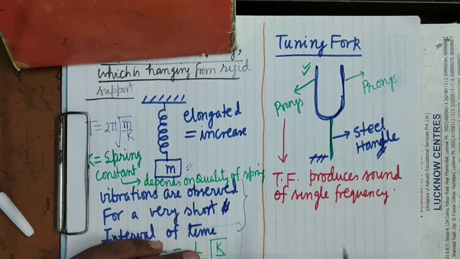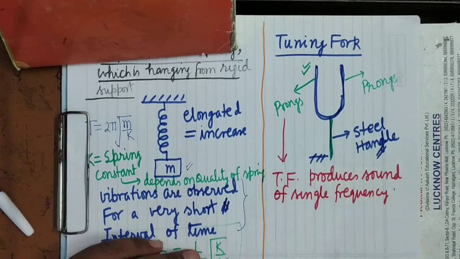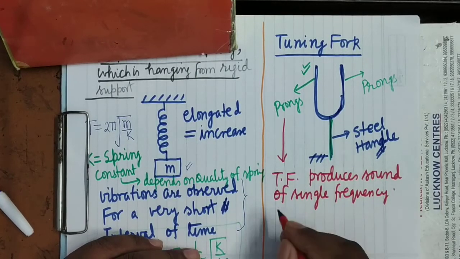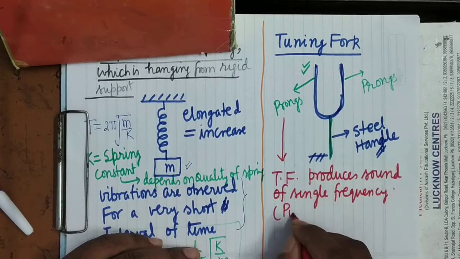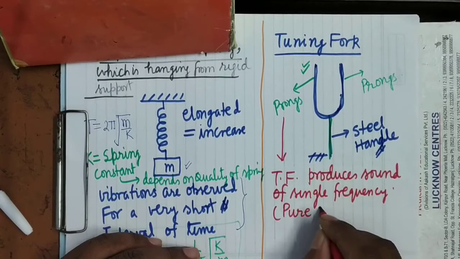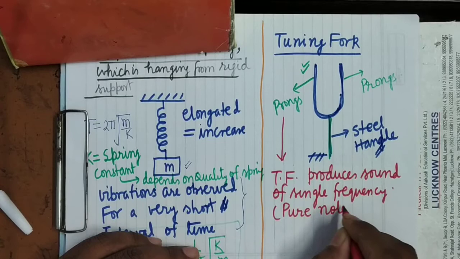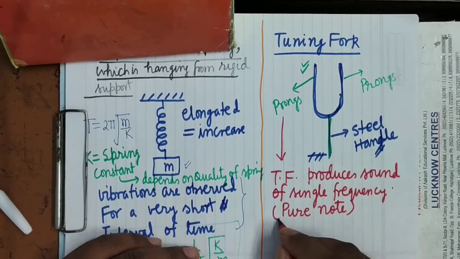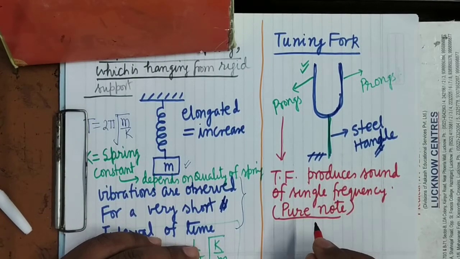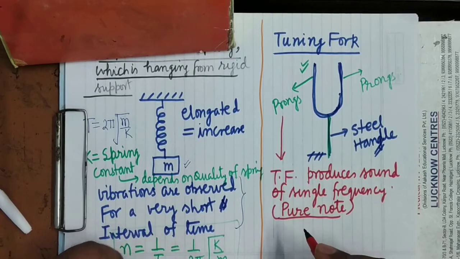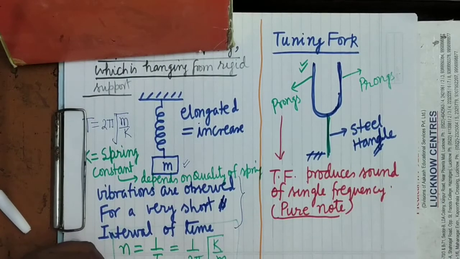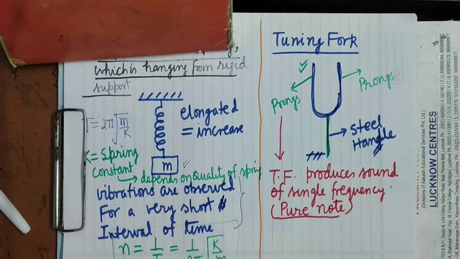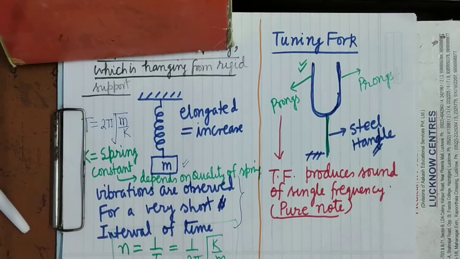It is only the tuning fork which produces sound of single frequency, which we say means a pure note. Note means sound here. It is clear. It is producing a pure note. Now if you take another tuning fork, it will produce sound of some other frequency.